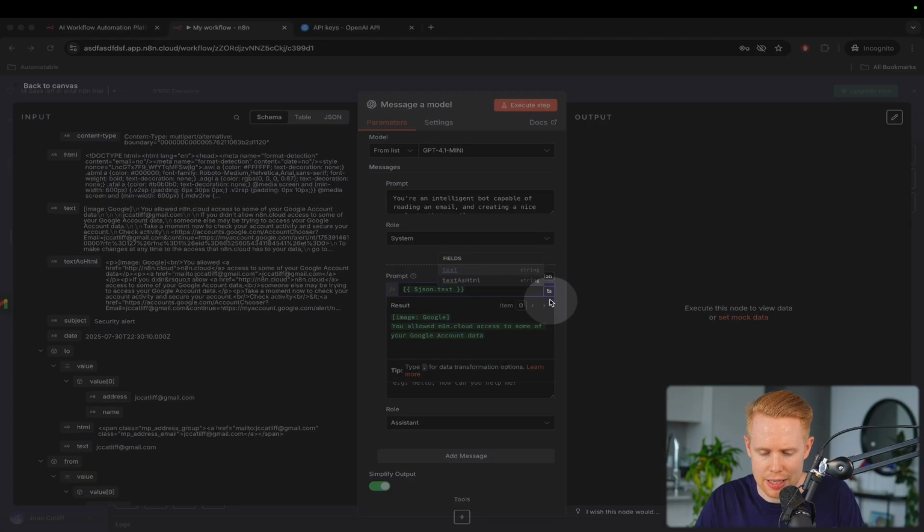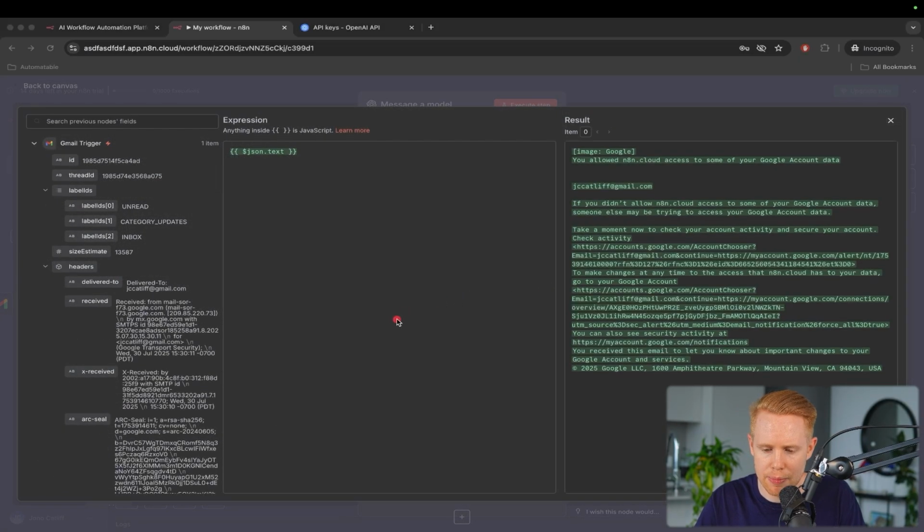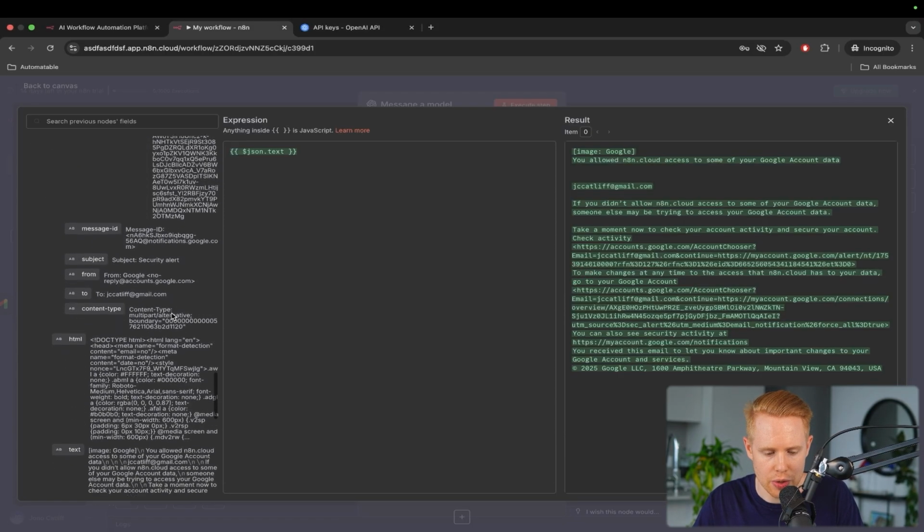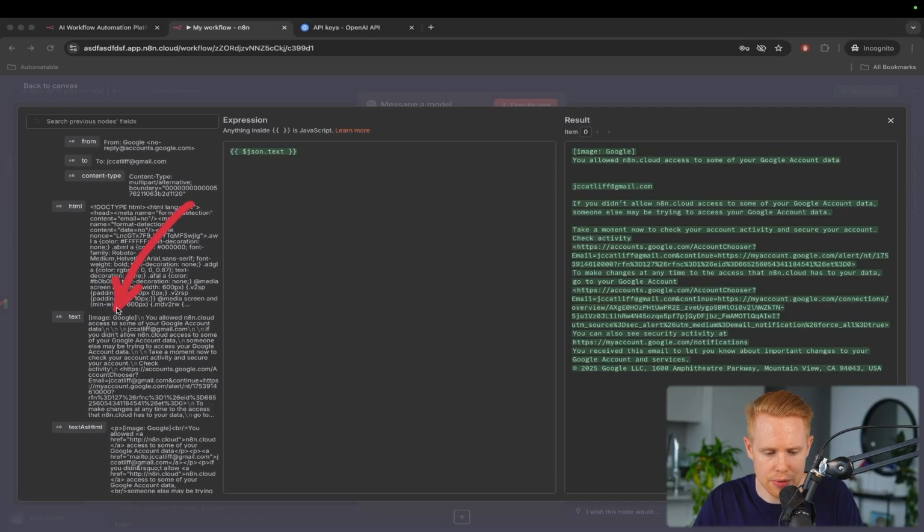If I hit this little button right here, it opens up, and this is that entire email that we can see on the right-hand side. Again, we are finding that email on the left-hand side, which is the text item. We're dragging that text into the center here. It's saying JSON.text.